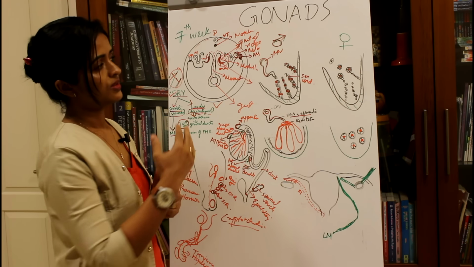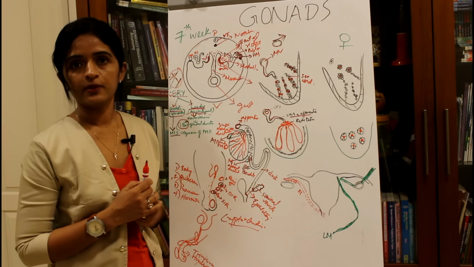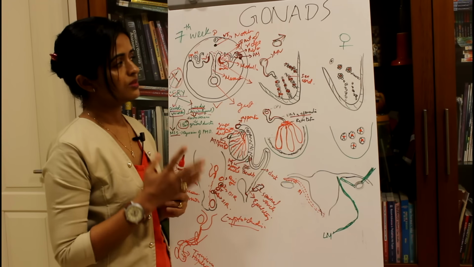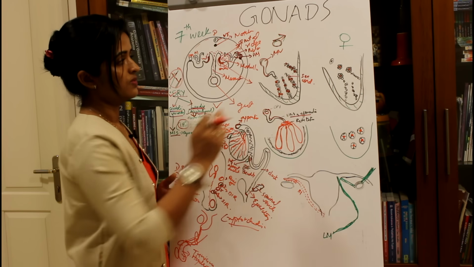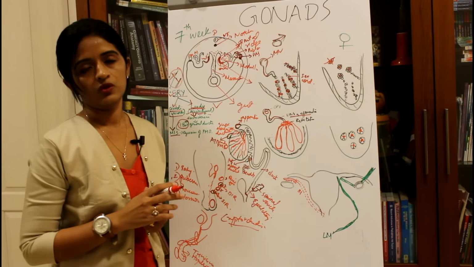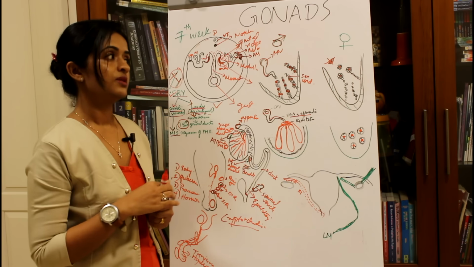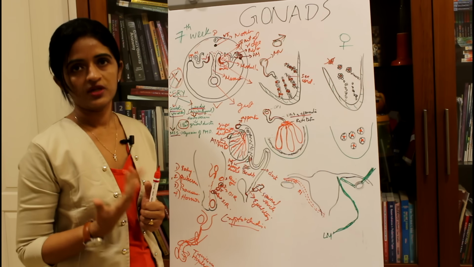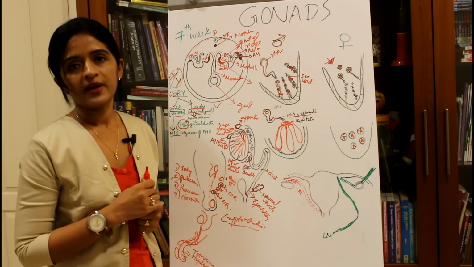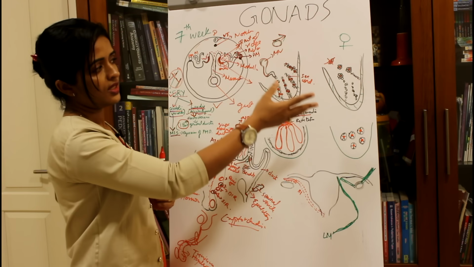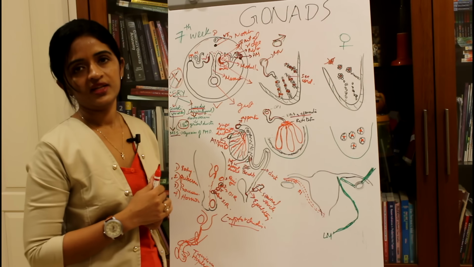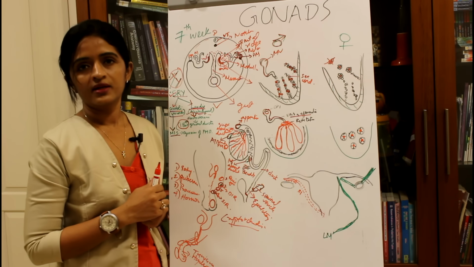Now let's see what is happening if it is going to be a female baby. If it is going to be a female baby, the main thing is the mesonephric duct system. It is not needed if it is going to be a female baby, and it is the paramesonephric duct system which is developing into the uterus, uterine tubes and vagina. But I am not discussing the paramesonephric duct system, because in the case of a female, the ovary is not having any ductal system as in the case of testes.